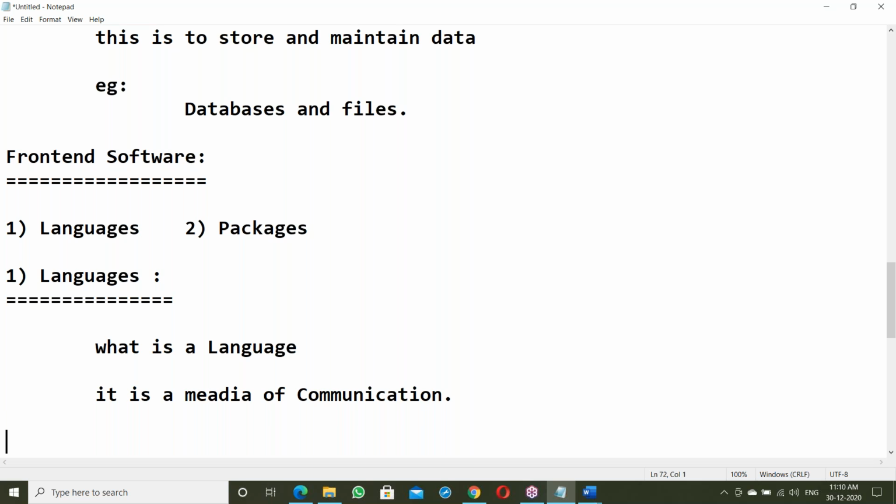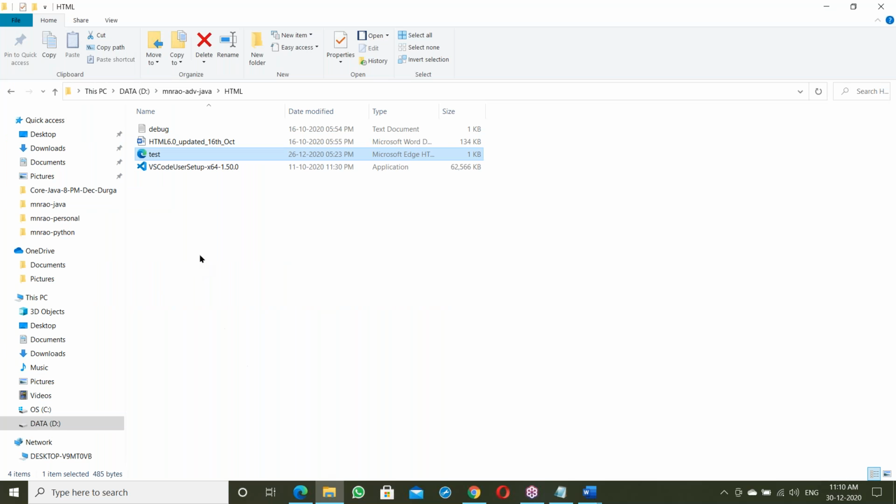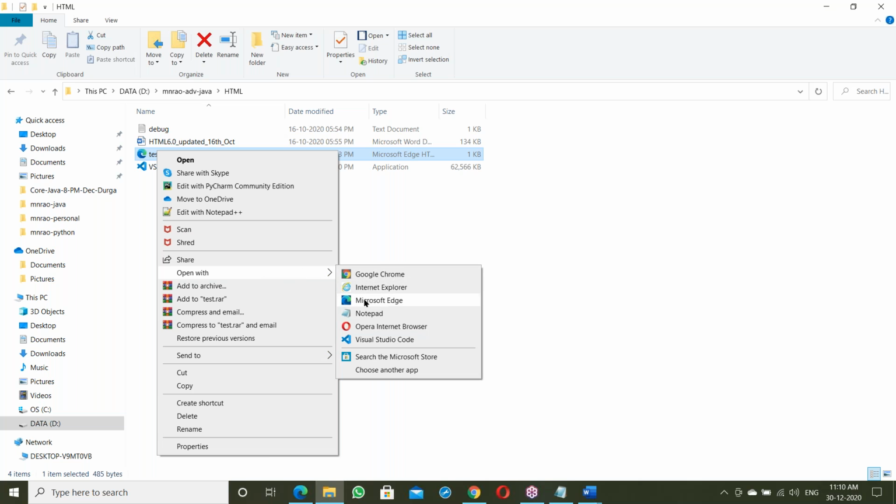Now let us come to software languages. In software, we understand one language and the system understands a different language. For example, take an HTML program.